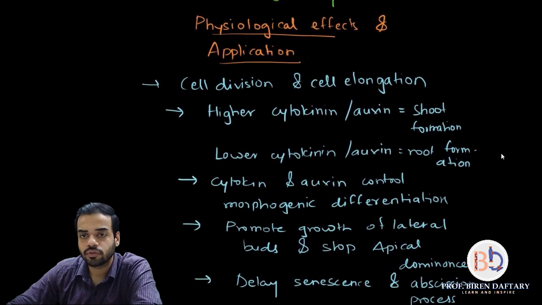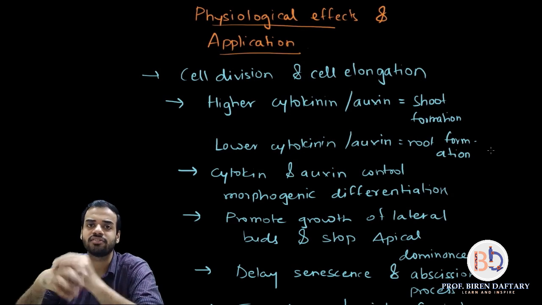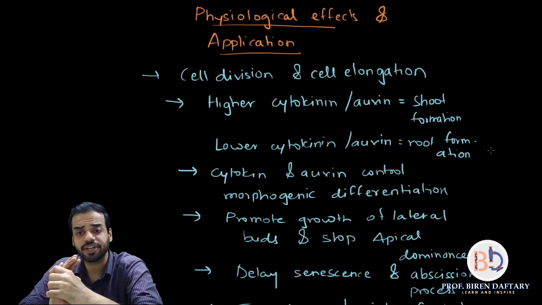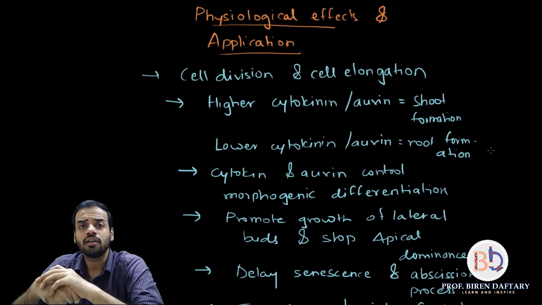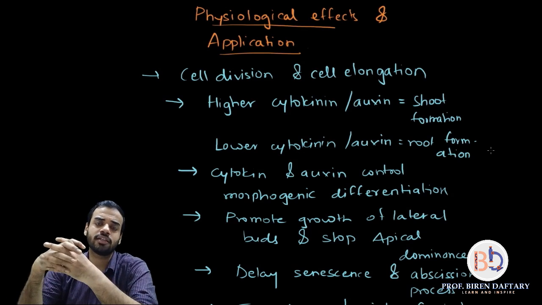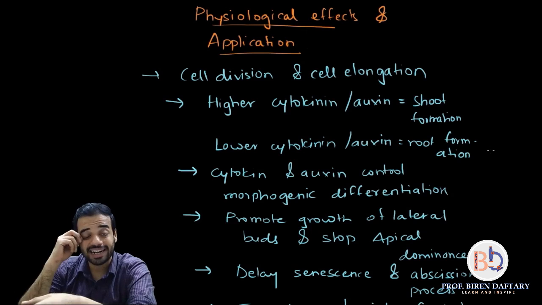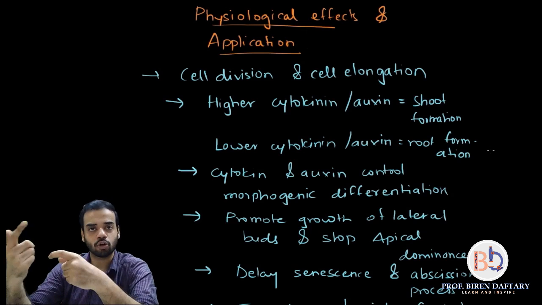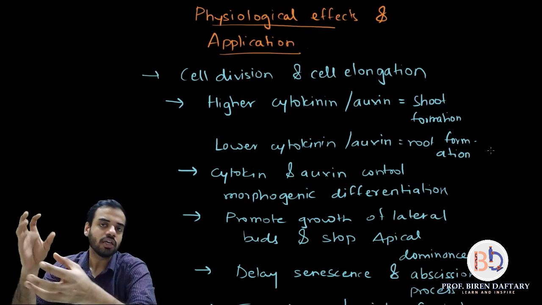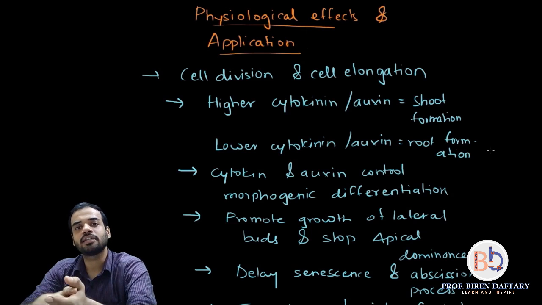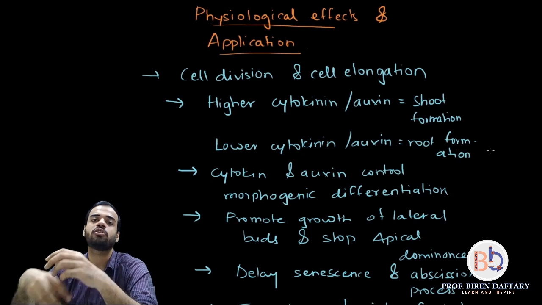The first application is they help in cell division and cell elongation. I already explained that to you. That is the main function of cytokinins. That is why they are also called kinins or kinetins or cytokinins. Second is the amount of cytokinin which you add to the plant, that also decides which part of the plant will grow. Normally cytokinins are added with auxin, they are both working together. So if you add more cytokinin, then you have to add less auxin. More cytokinin will cause development of the shoot or the stem, and less cytokinin will cause development of the root.